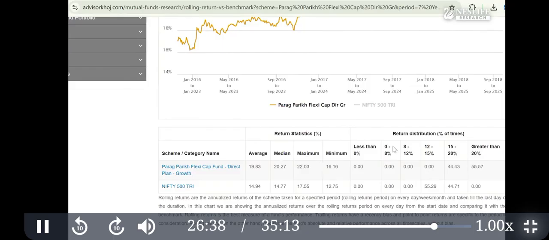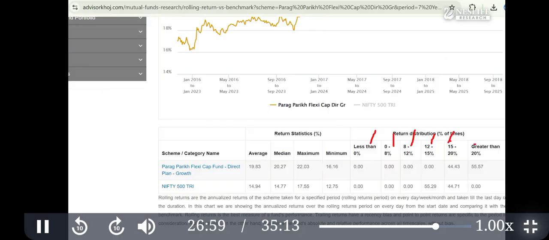Same way you can see the data distribution here as well. That means here you can see less than 0% return, 0 to 8%, 8 to 12%, 12 to 15%, 15 to 20, and greater than 20.